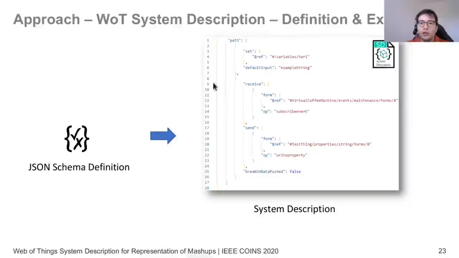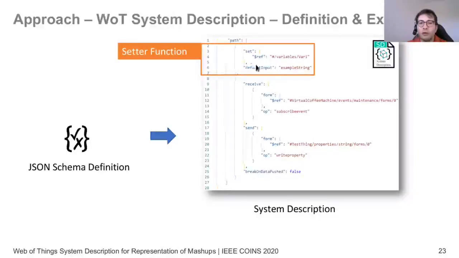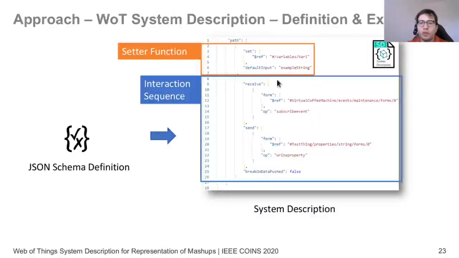And as you can see, here we have the function, so what starts the mashup. And then here we see the actual interaction sequence where we receive a value from an event and then act on it by sending it to a device. And here, as you can see, we generally talk about these atomic mashups where we first try to receive a value that could be then used, very similar to how control loops work.